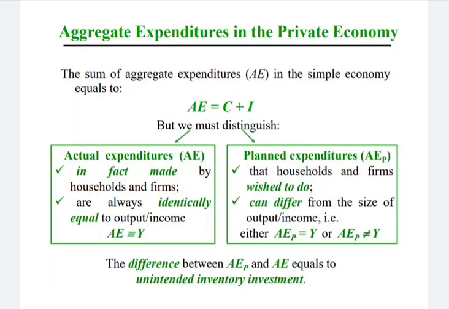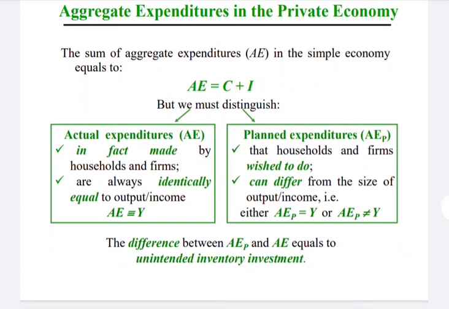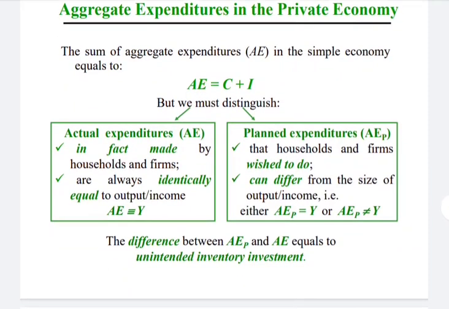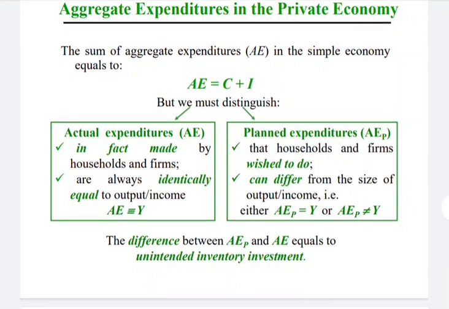Now we have to differentiate between the planned aggregate expenditure and actual aggregate expenditure. As we study from the slide, the aggregate expenditure in a simple closed private economy is equal to C plus I, that is consumer expenditure plus investment expenditure.